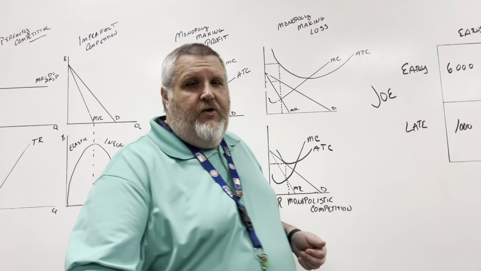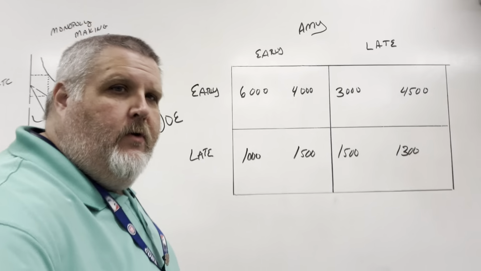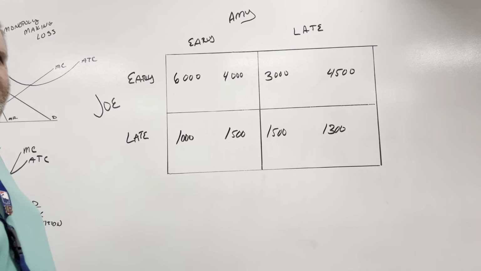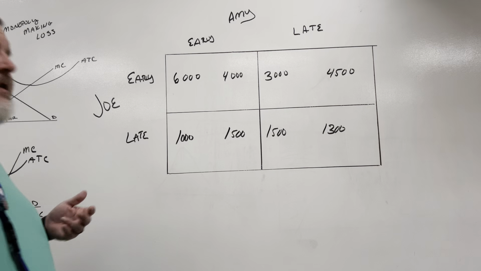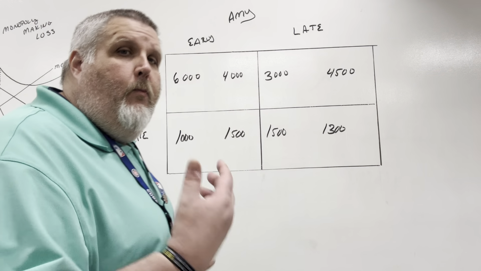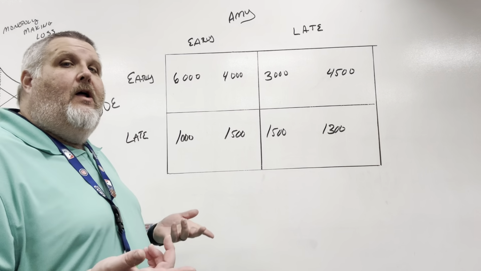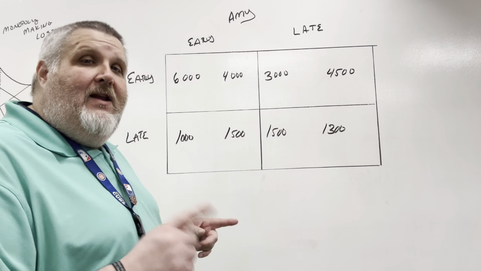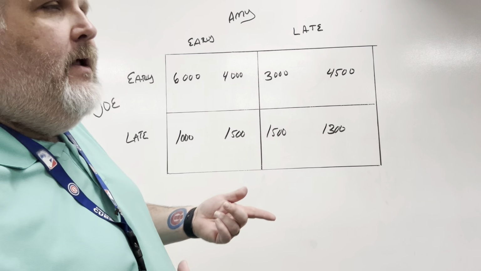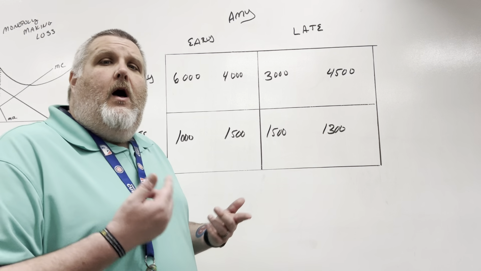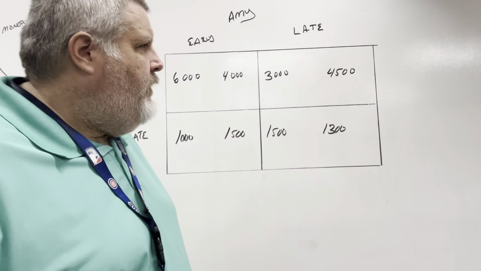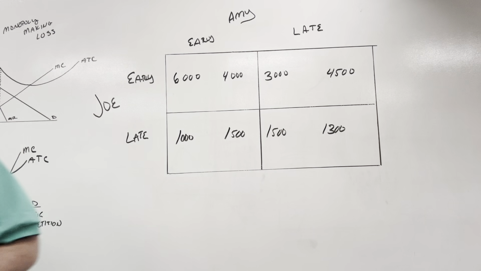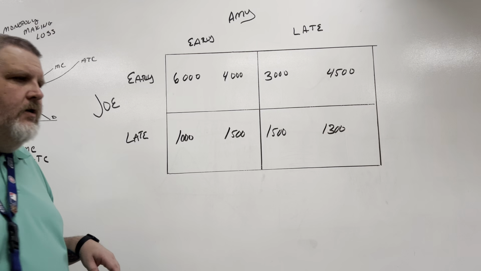So let's go ahead and move over to our friend here. And this is the oligopolies, okay? And so remember our matrices. And so what we want to look at is we've got whether or not these two people, Joe and Amy, do they want to open their restaurant early or do they want to open late? And they're dependent, remember, oligopolies are dependent on their competition. What's going to happen to me is going to be dependent on what happens to you, okay? And so let's walk through a little bit of our chart here.